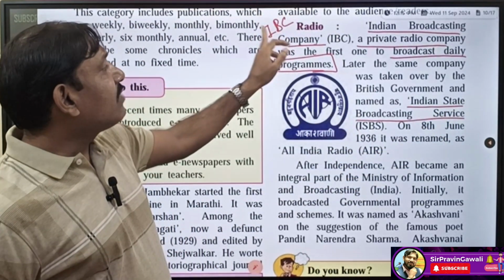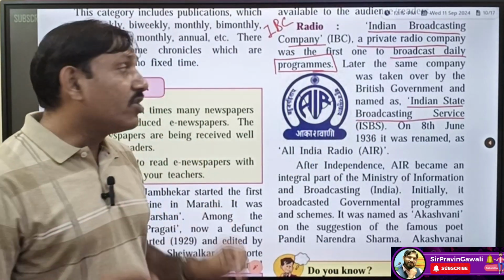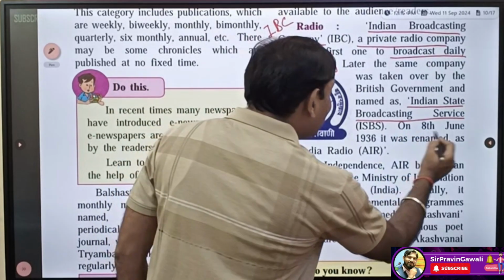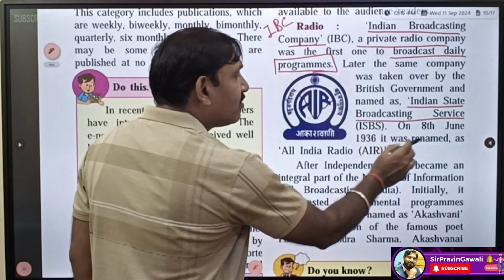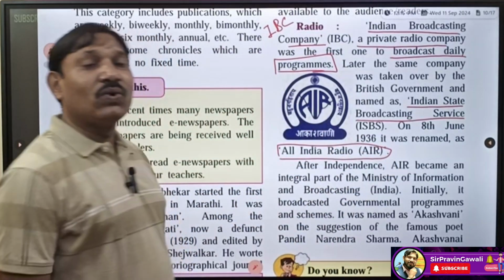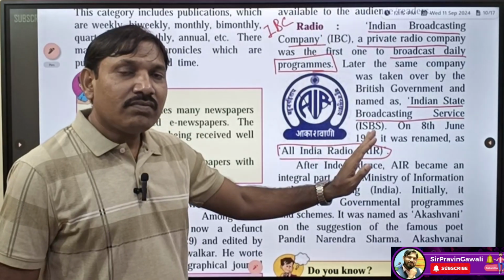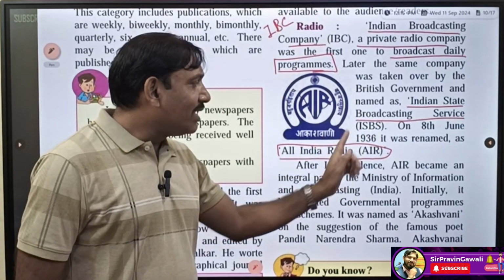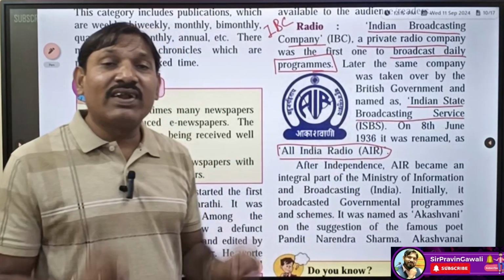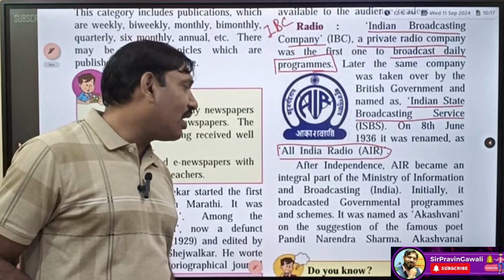Earlier it was IBC, now it is ISBS, when the British government took over the company. Now, on 8th June 1936 it was renamed All India Radio. Just now I have told you, don't forget. This company was renamed All India Radio, that is AIR, on 8th June 1936. So don't forget the date, student. It is very important. An objective type question can be asked on this.